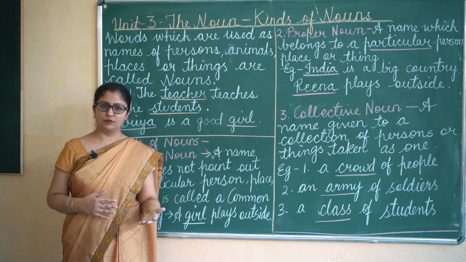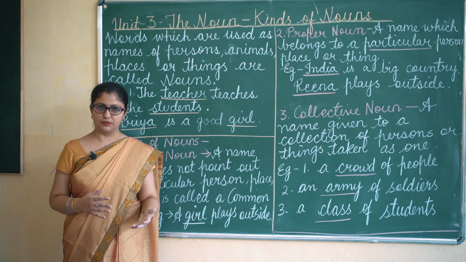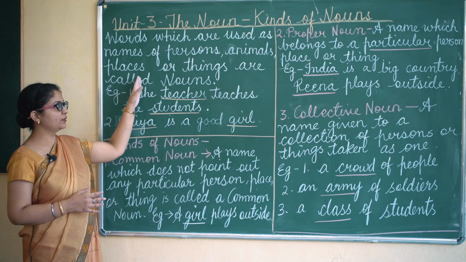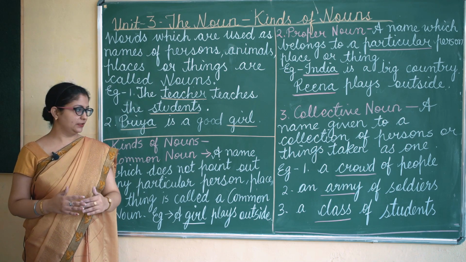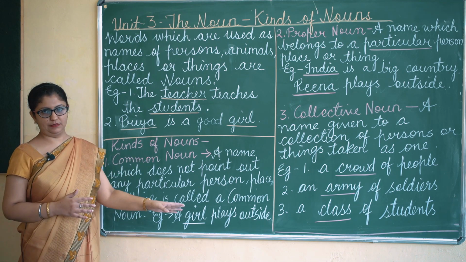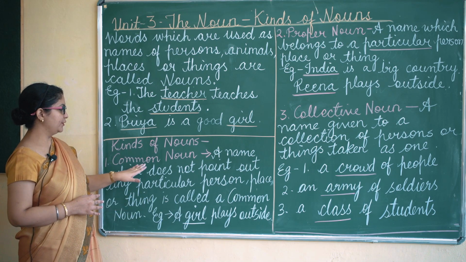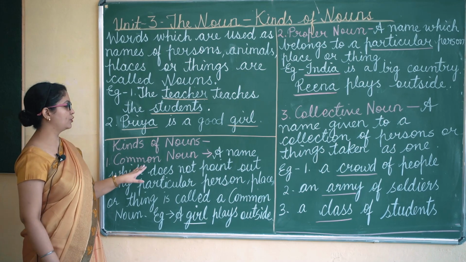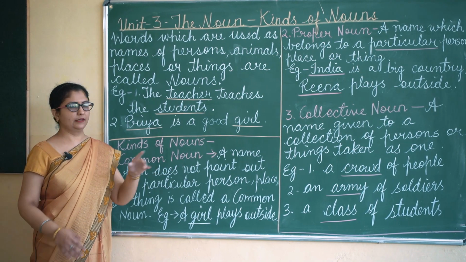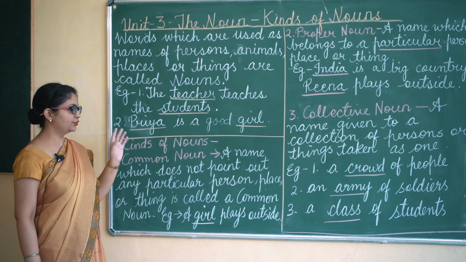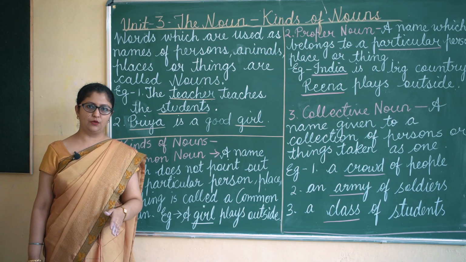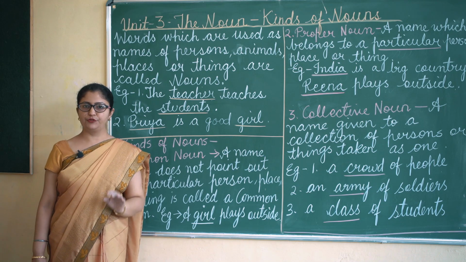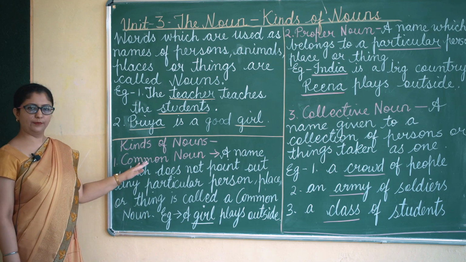These are all nouns because these are names of animals. So the naming words are nouns. Now nouns are further of different kinds. The first kind of noun is common noun. We are going to study three kinds of nouns, that is common noun, proper noun and collective noun. So first we will start with common noun.